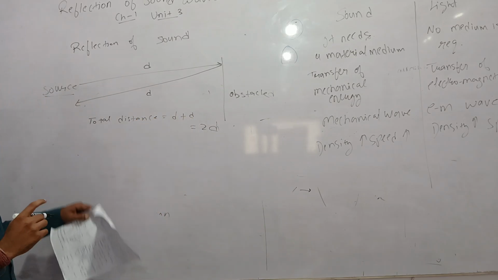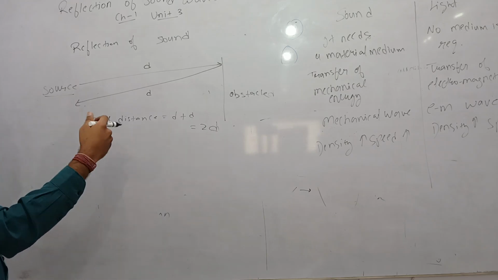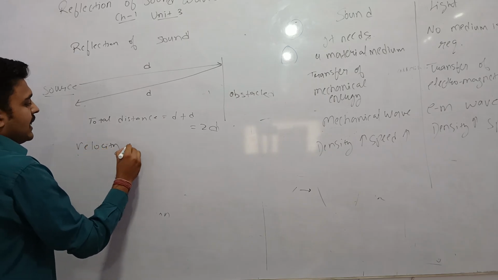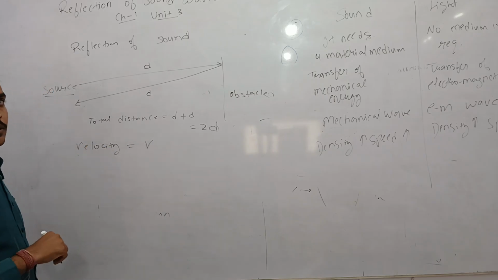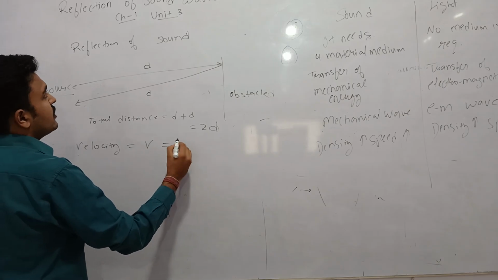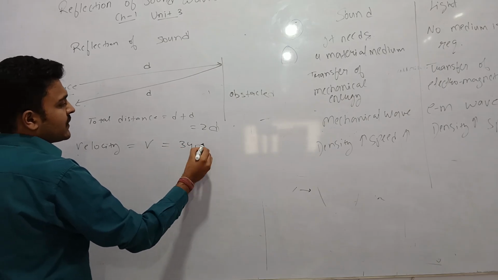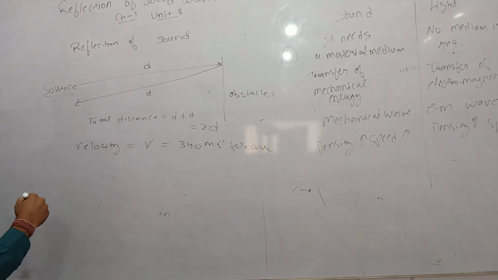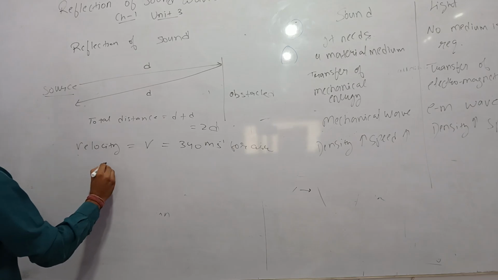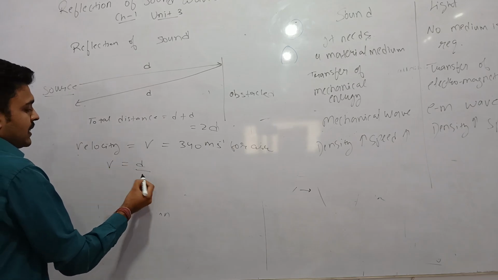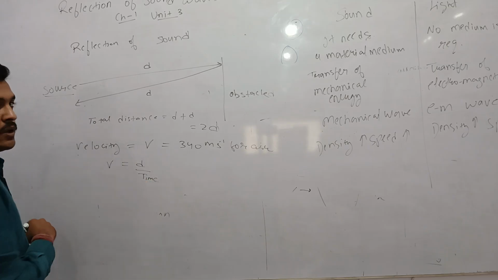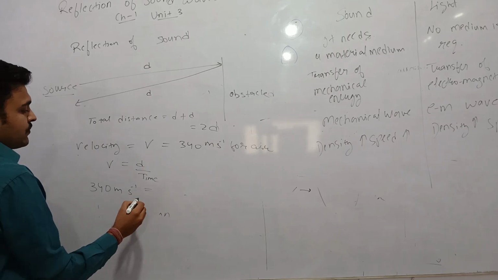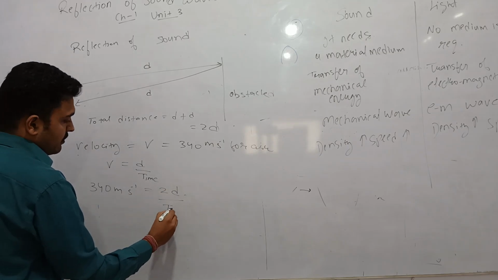2d is the total distance covered by the sound after reflection, and let v be the velocity of sound, which is around 340 meter per second for air. We know that speed is equal to distance upon time. Therefore 340 meter per second must be equal to 2d upon time.